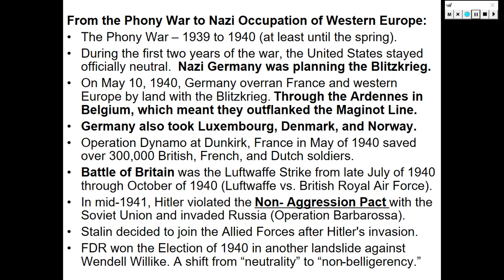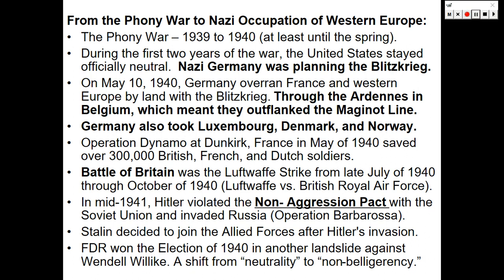In mid-1941, Hitler will violate the Non-Aggression Pact when he invades the Soviet Union, and that invasion became known as Operation Barbarossa, which is ultimately going to spread the Nazi army way too thin. He will further spread the Nazi army even more thin by commissioning the Afrika Korps that will ultimately be led by Erwin Rommel. We'll talk more about that as we move forward.